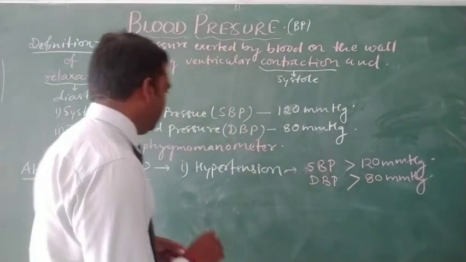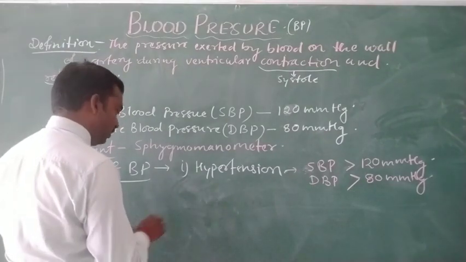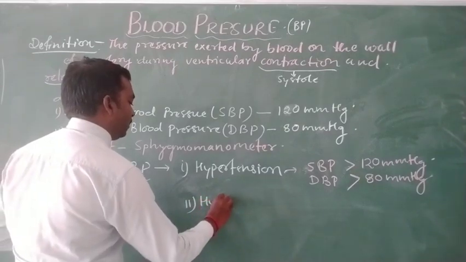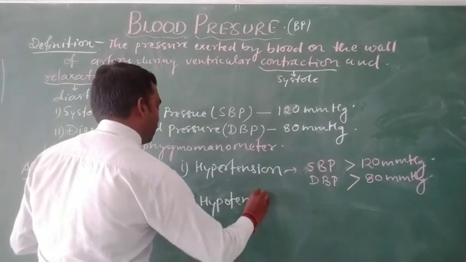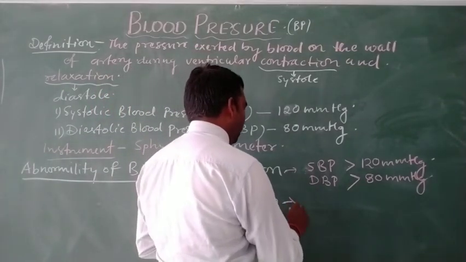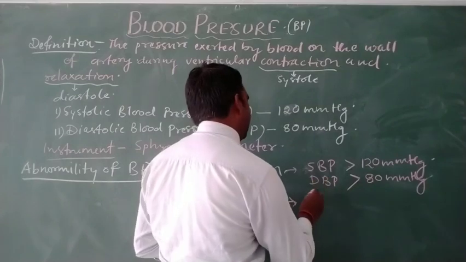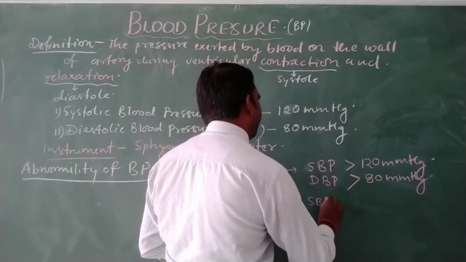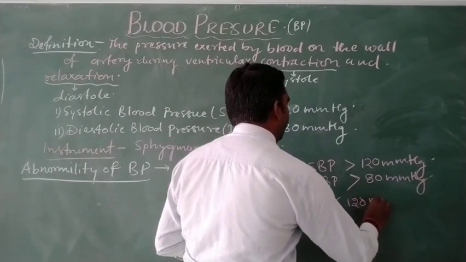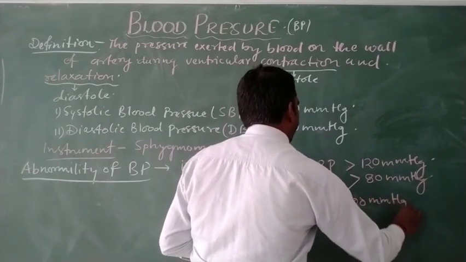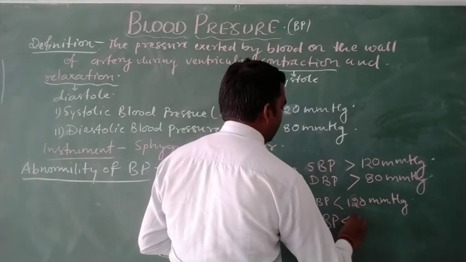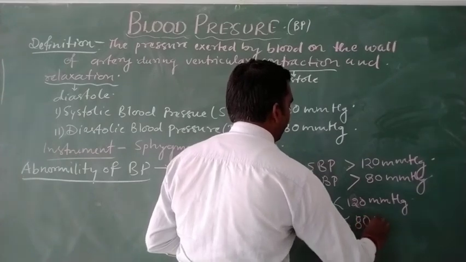And the second abnormal condition is hypotension. In the case of hypotension, we will count a continuous SBP less than 120 mmHg, while DBP, diastolic blood pressure, less than 80 mmHg.